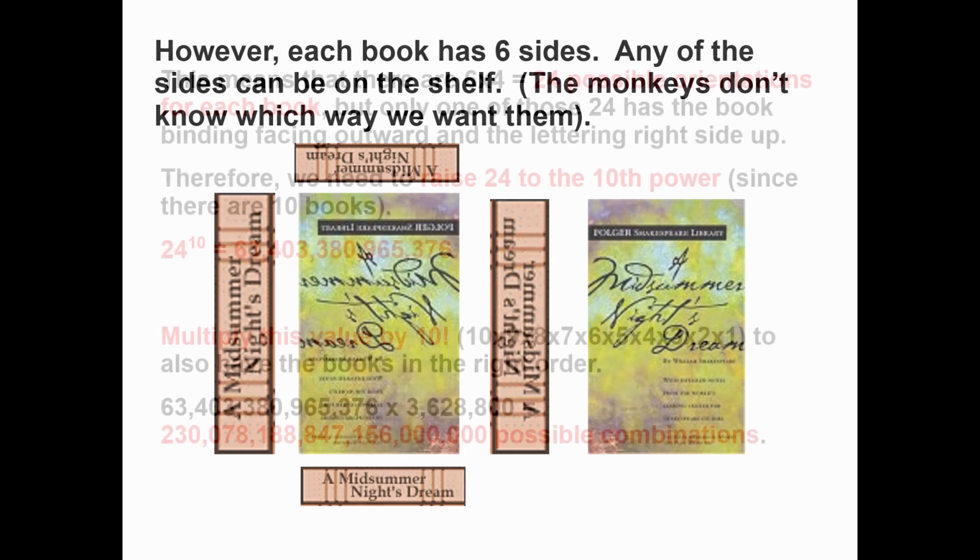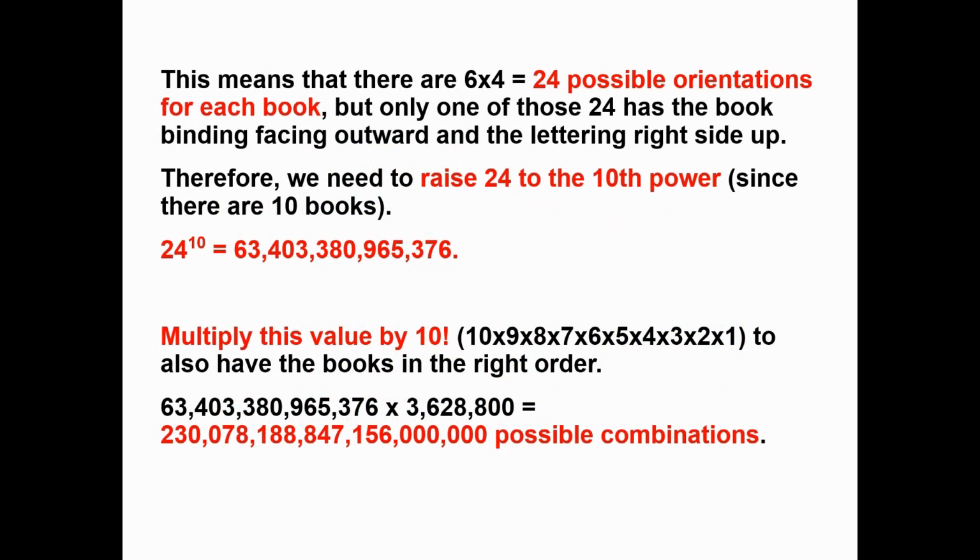This means there are 6 times 4 equals 24 possible orientations for each book, but only one of those 24 has the book binding facing outward and the lettering right side up. Therefore, we need to raise 24 to the 10th power since there are 10 books. 24 to the 10th power is 63,403,380,965,376 possible orientations. Now you have to multiply this by 10 factorial to get the books also in the right order. So then we are multiplying 63 trillion plus by 3,628,800. This gives us 230 quintillion, 78 quadrillion, 188 trillion, 847 billion, 156 million possible combinations.